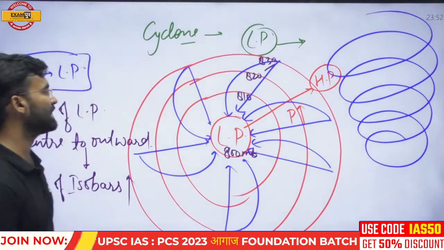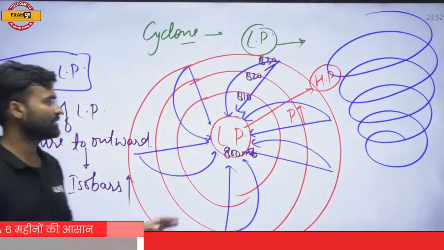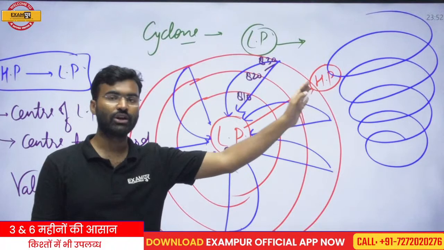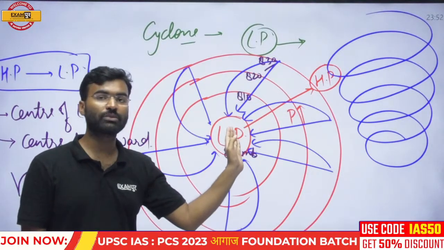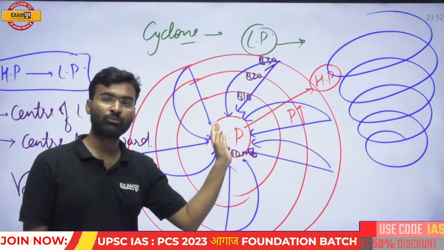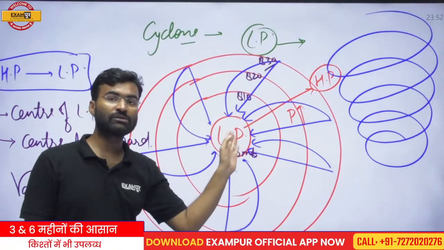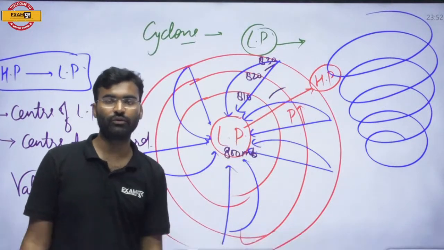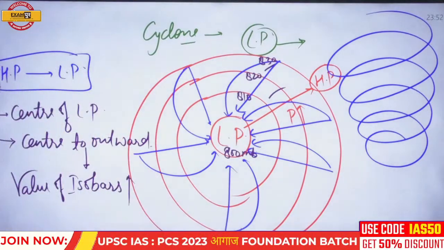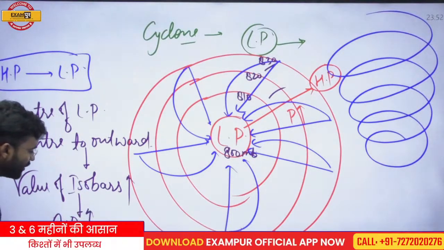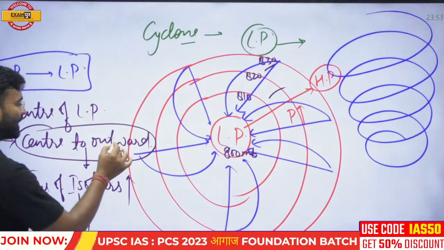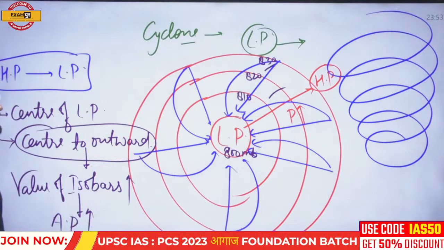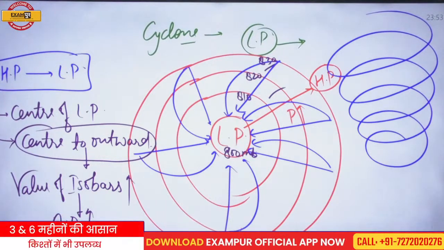So it could be asked as a statement: when we move from center to outward in any cyclonic condition, what will happen with the atmospheric pressure? Then your answer should be that when we move from center to outward, the atmospheric pressure always increases, because the value of the isobar increases. Keep this point in your mind, this is a very important point for examination. It could be asked in your examination.